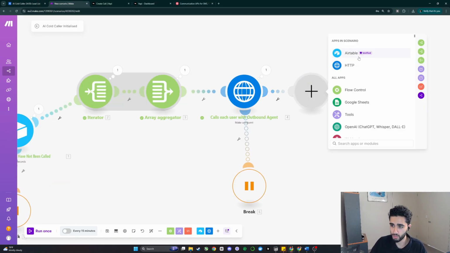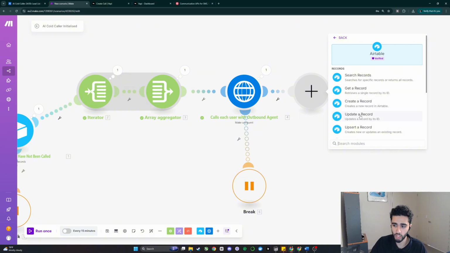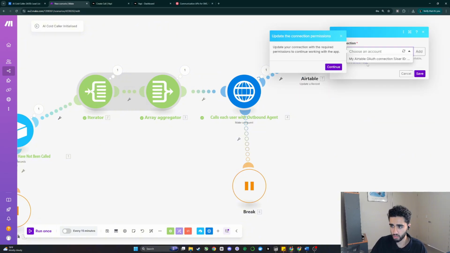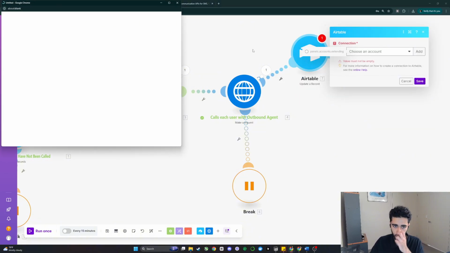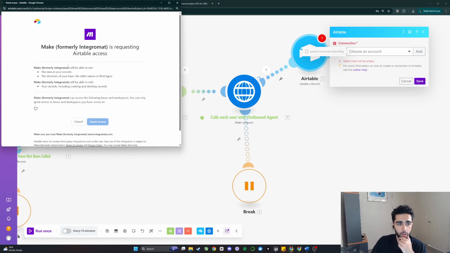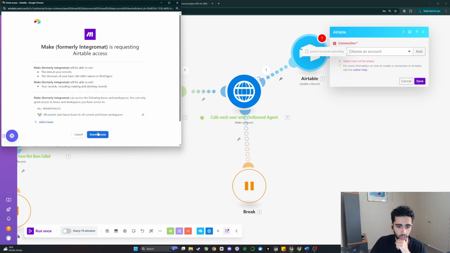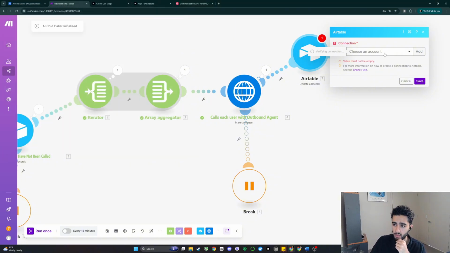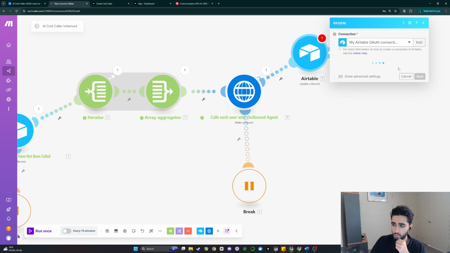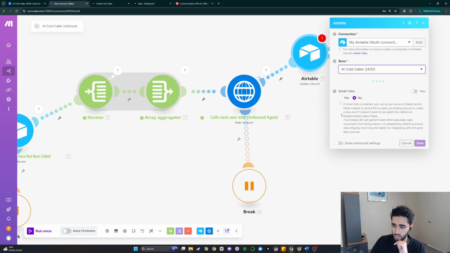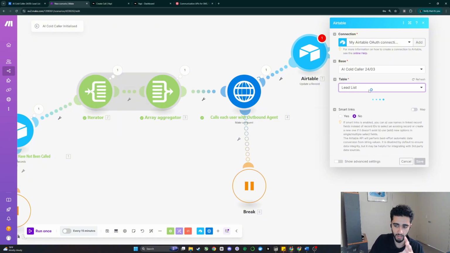So what we want to do is add an Airtable module, which updates a record. Choose our account, so our Airtable. And it looks like we need to authorize this Airtable node again. So once again, we're just going to go here, grant access to all of our bases and future bases inside of our workspace. Once that is done, beautiful. Now what we can do is link this to our AI cold caller base. Then we can link it to our lead list table.